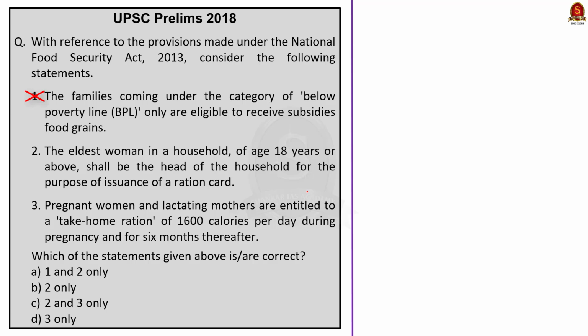See the second statement. The eldest woman in the household of age 18 years or above shall be the head of household for the purpose of issuance of ration card. See, statement 2 is correct. See the third statement. Pregnant and lactating mothers are entitled to take home ration of 1600 calories per day during pregnancy and for 6 months thereafter. See, the third statement also is correct. So statement 1 alone is incorrect. So the correct option is option C.